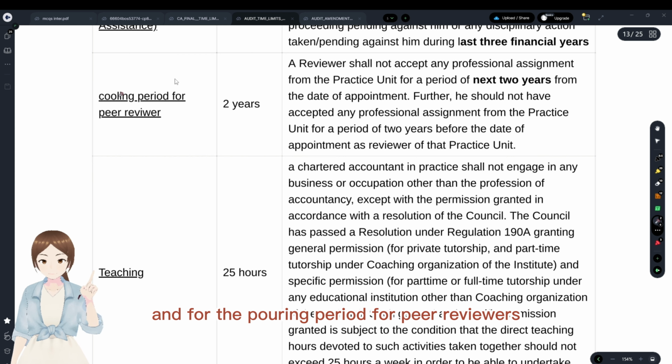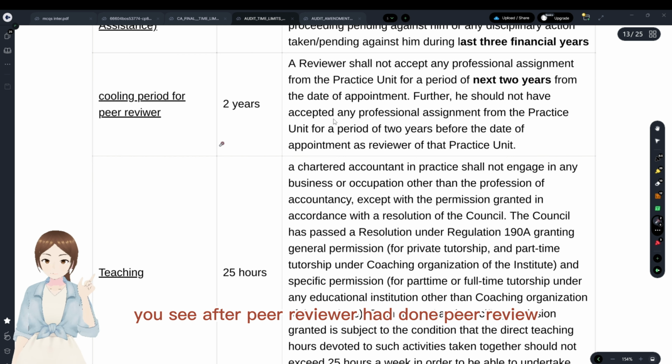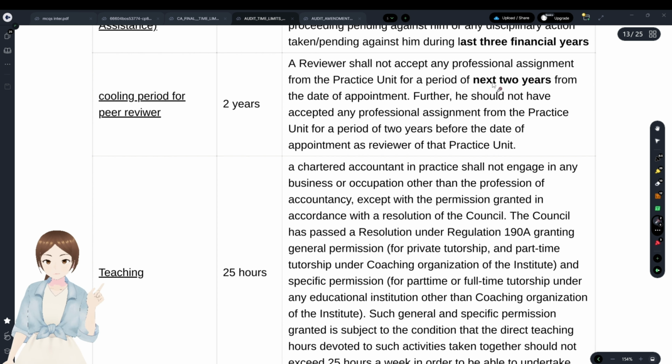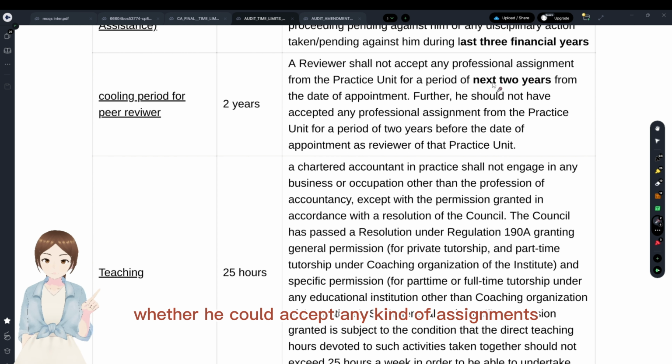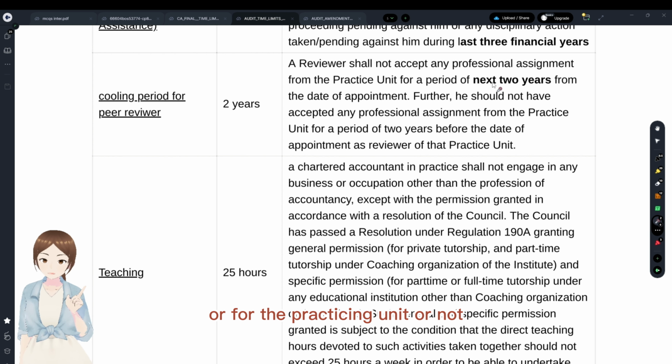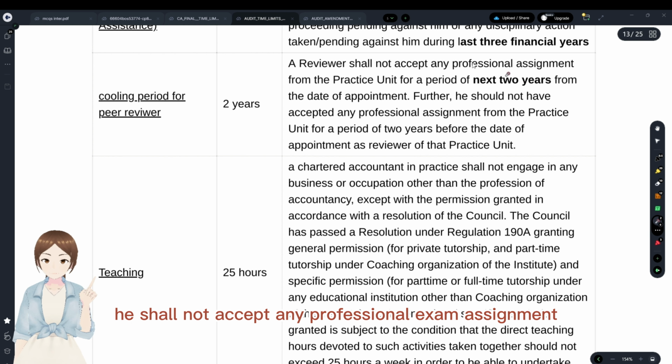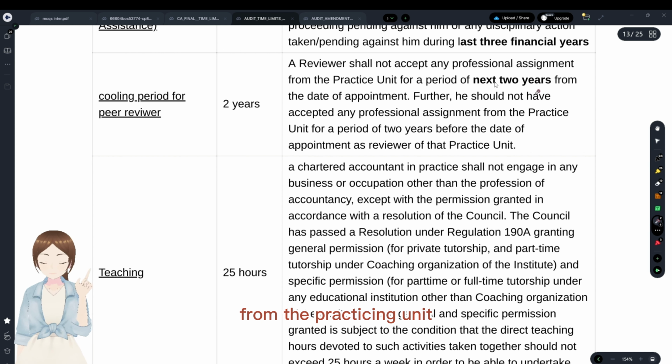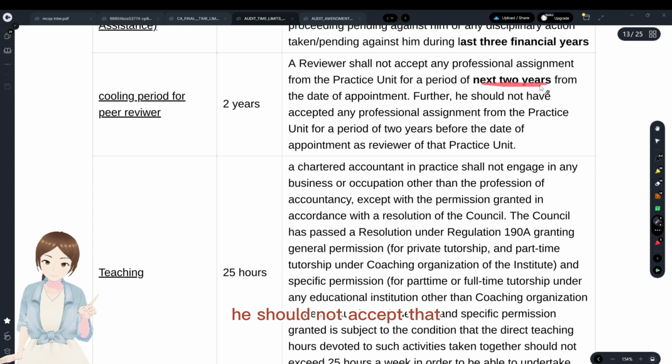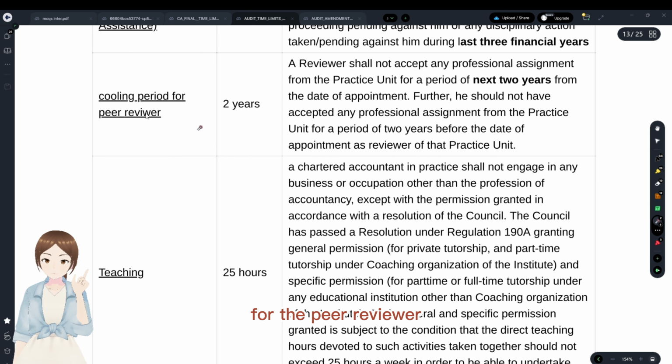And the cooling period for peer review is, you see, after the peer reviewer had done the peer review, whether he could accept any kind of assignments with regards to the practicing unit or not. He shall not accept any professional assignment from the practicing unit for the next 2 years. He should not accept that. That is the cooling period for the peer reviewer.